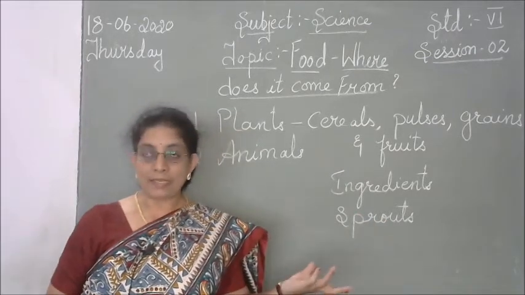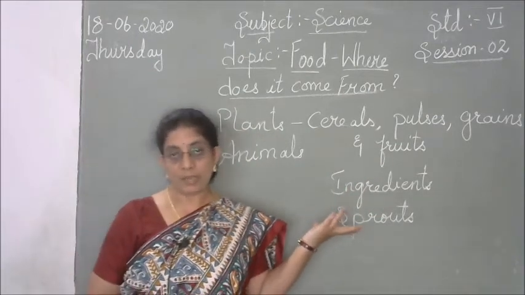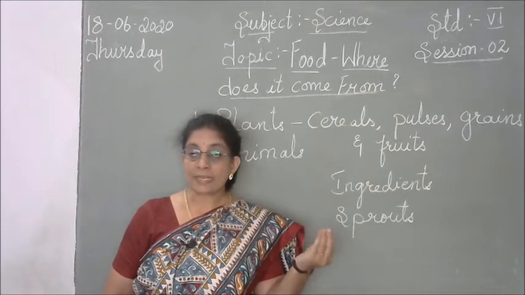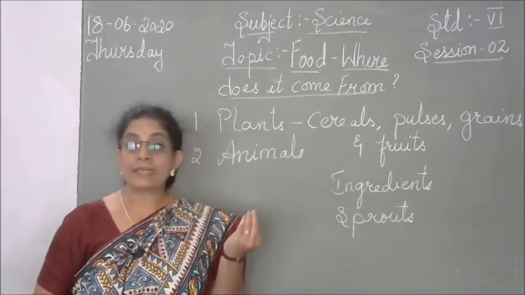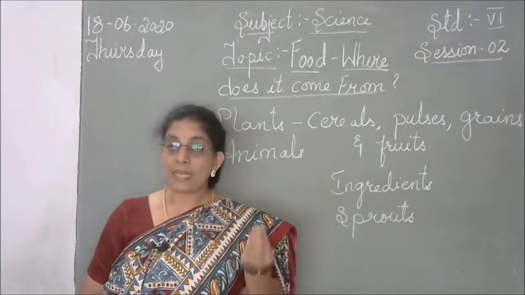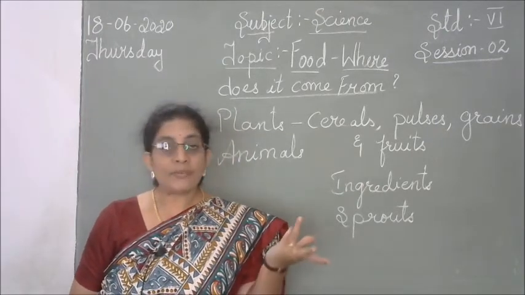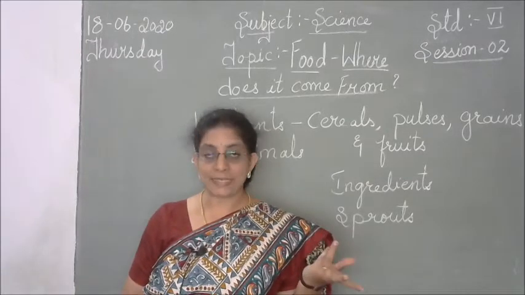And the next thing, it is not only the grains that are used from the plant. Sometimes, in certain plants, not only the vegetable but even the leaves of it can be used. For example, if you take the mustard plant.